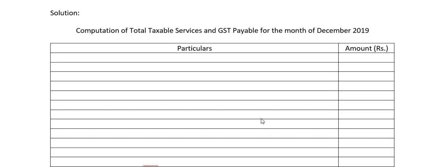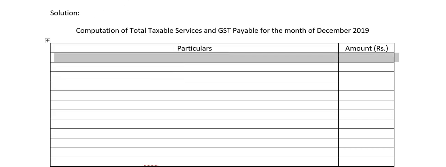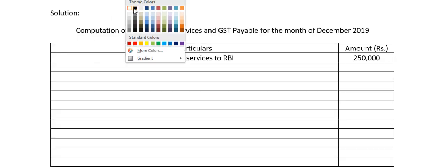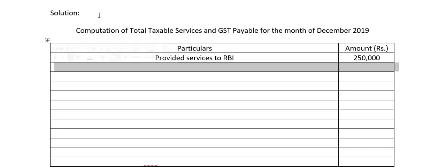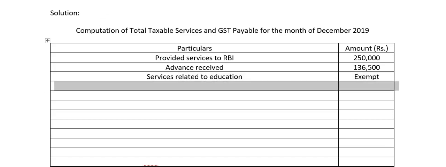So now let's go for the solution. First we will take only the CGST and SGST points, then we will go for IGST also. Provided service to RBI, we have to take that. Advance received also has to be taken. Services related to education, basic service, primary service, exempt from taxation.